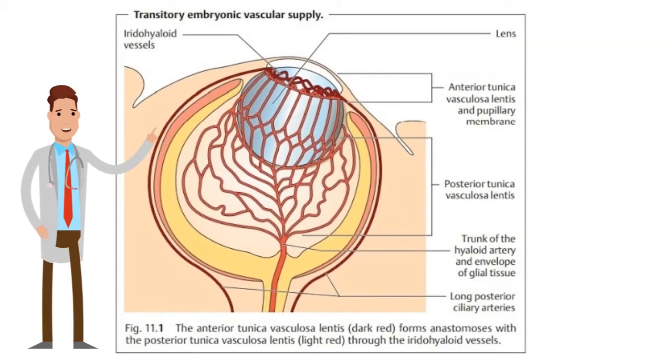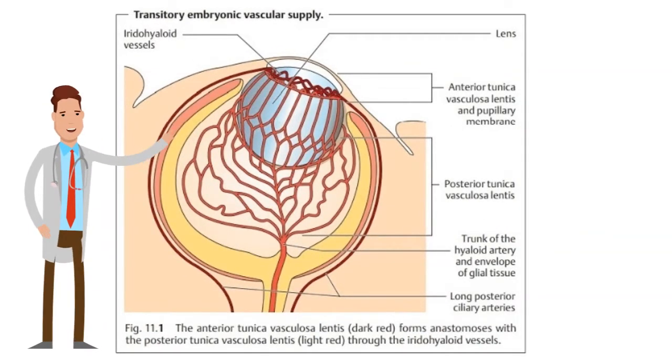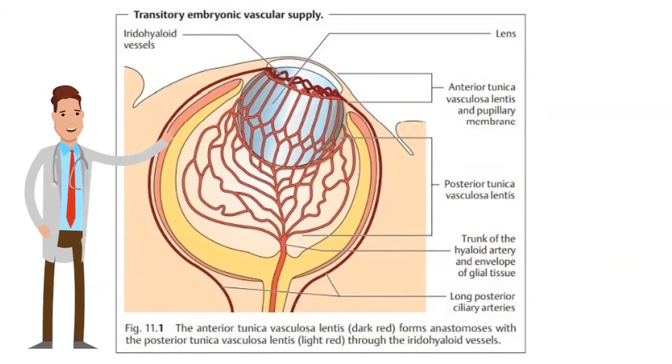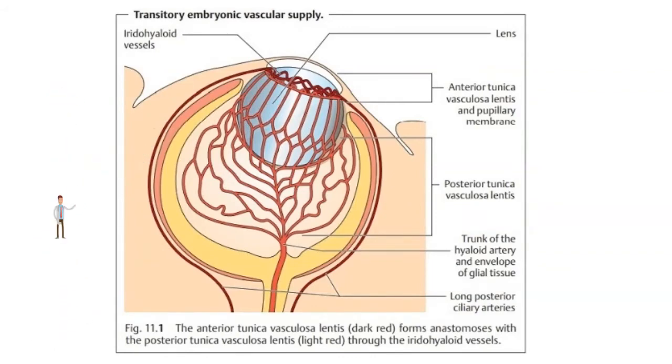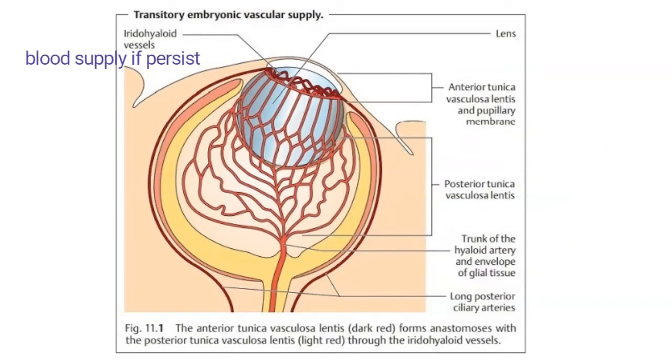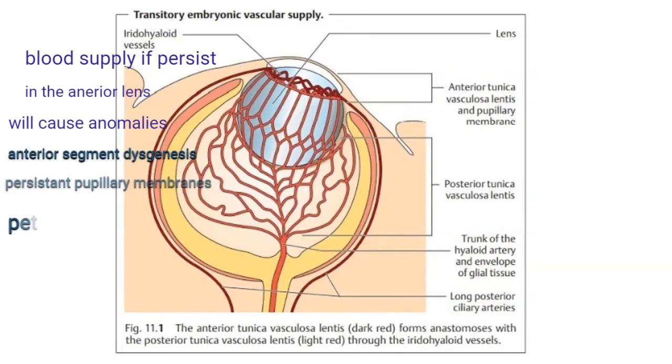Just a quick insight on the lens embryology. The lens placode will be engulfed inside the optic cup, and it will start to get its blood supply from the anterior and posterior tunica vasculosa lentis. These blood vessels will regress with time, and they will disappear as the lens is destined to become acellular. It will become just a bag filled with proteins, and it retains its cytoskeleton along with a capsule which is covering up these proteins.